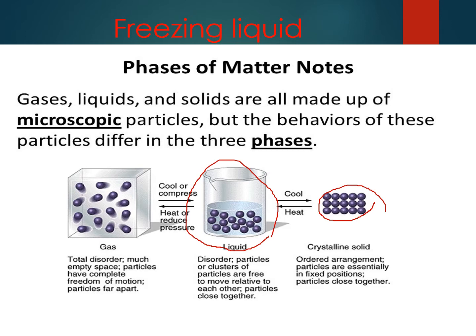Here the liquid by cooling will change into, yes, very good, excellent, I can hear you, solid state. As a liquid, clusters of particles are free to move relative to each other. Particles are close together. As a solid, there is an ordered arrangement; particles are essentially in fixed positions. Very good. Particles are even closer together.